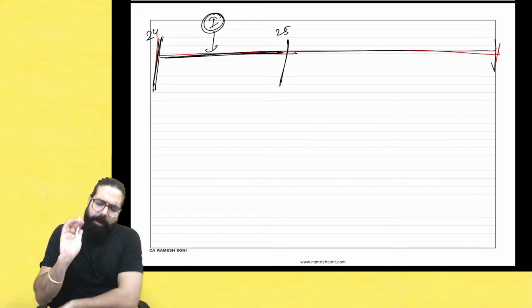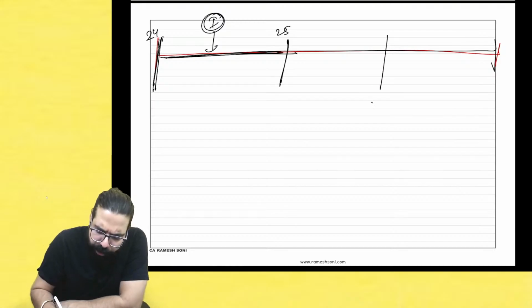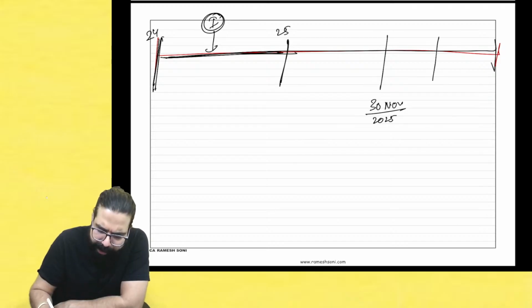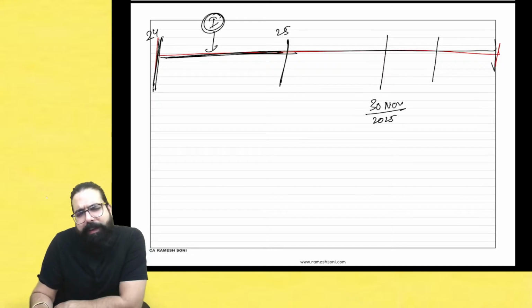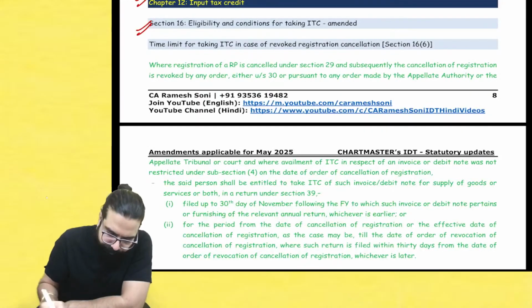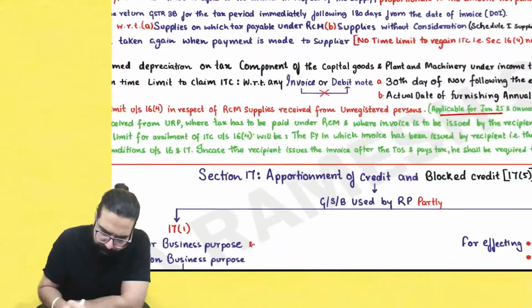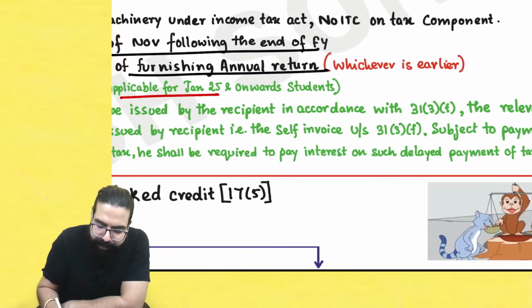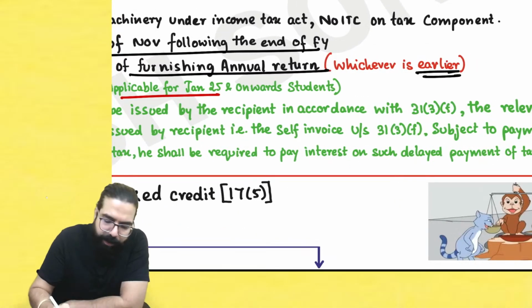Sir, the maximum time limit is 30th November of the next year, which is 2025, or the actual date of filing of the annual return, whichever is earlier. Sir, you told 30th day of November or actual date of furnishing annual return, whichever is earlier. Yes, sir, you had gone ahead and told this.